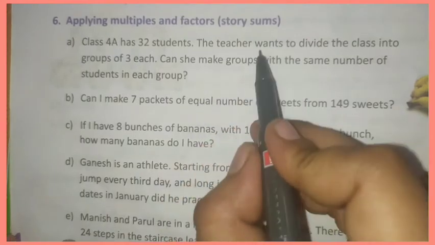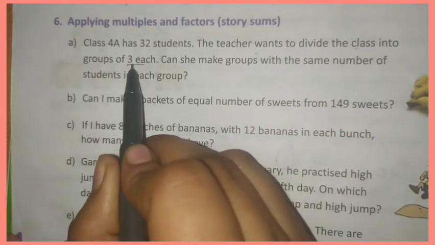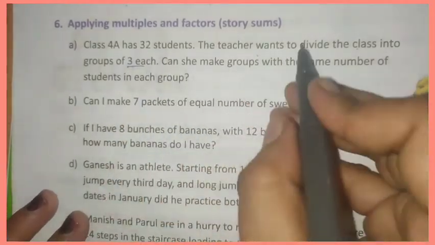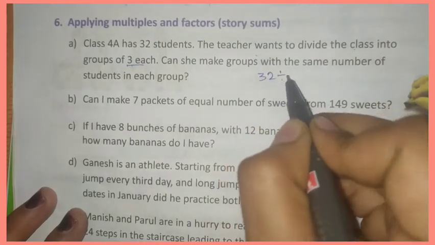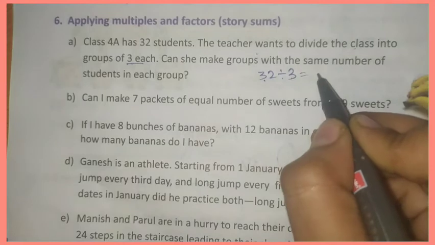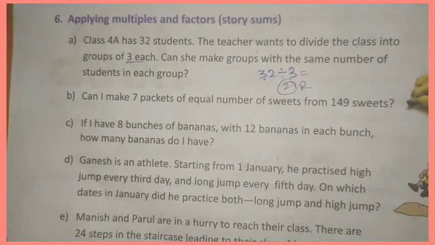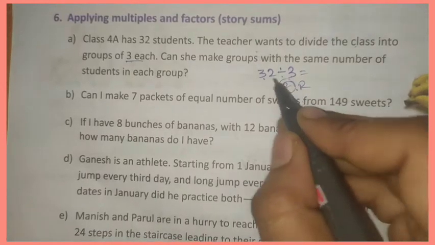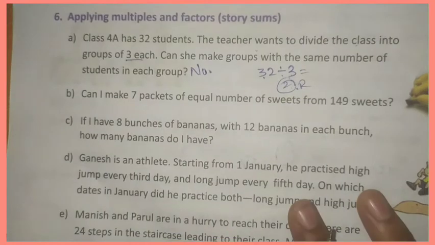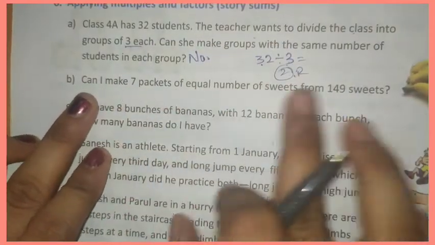So here the teacher wants to divide the students, 3 students in one group. How many groups can she make? We have to divide this. In the 3 table, do we get 32? No, 3 tens are 30. So here 2 will be the remainder. 2 students will be left over. So she cannot make it. Okay, no is the answer. Do this in the textbook only, or else you can do it in your fair notebook.